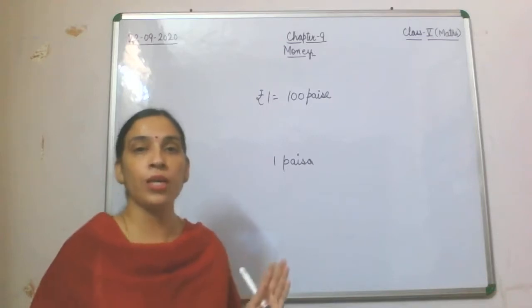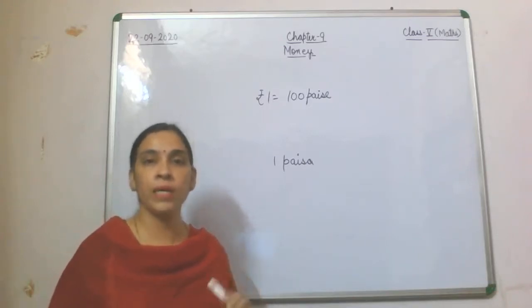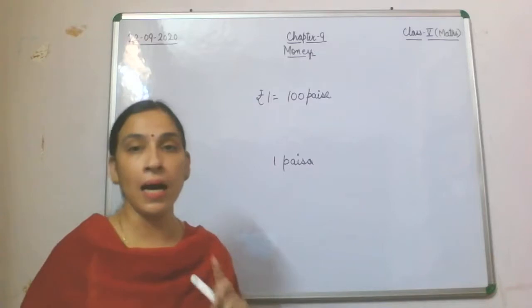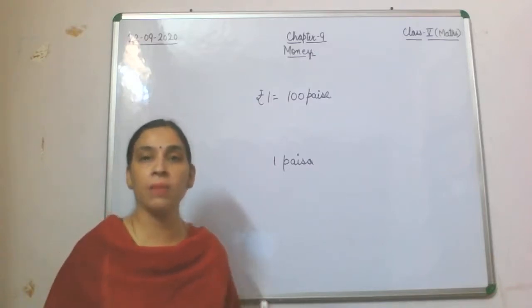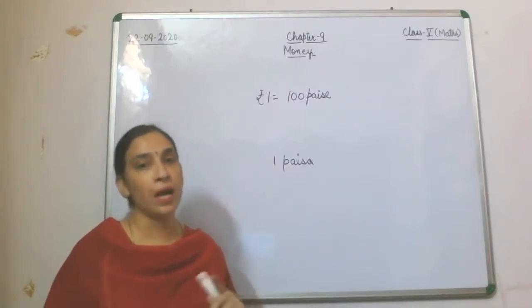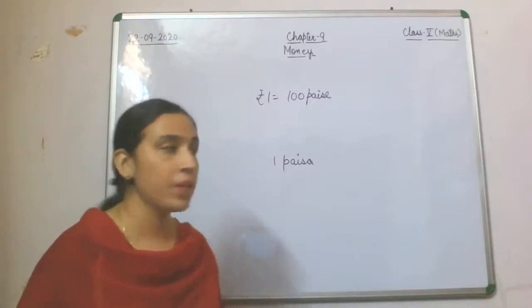So here first we will see conversion of rupee into paisa and paisa into rupee, vice versa. After that we will see the 4 basic fundamental operations on rupee and paisa. After that we will do applications of money.